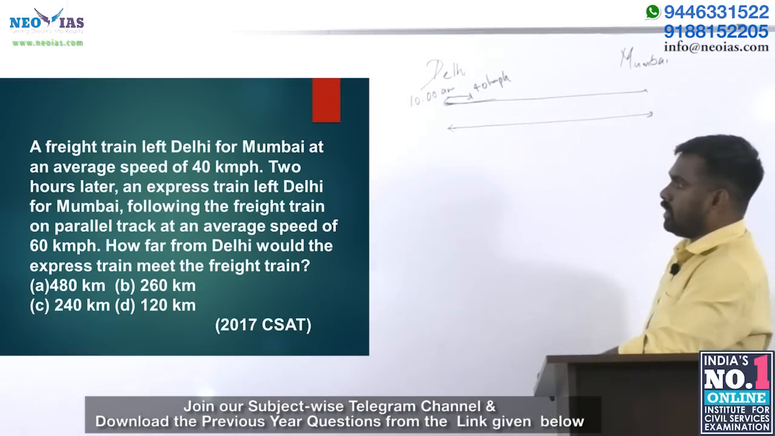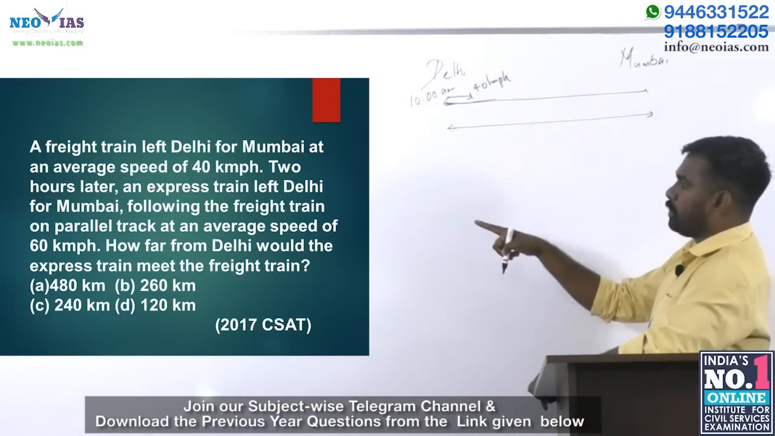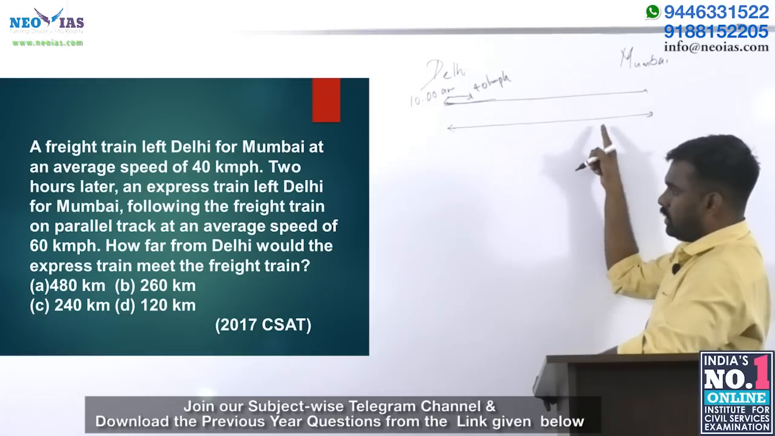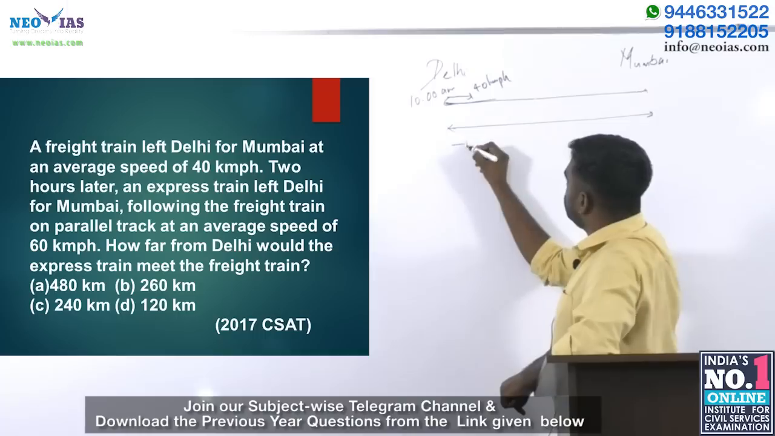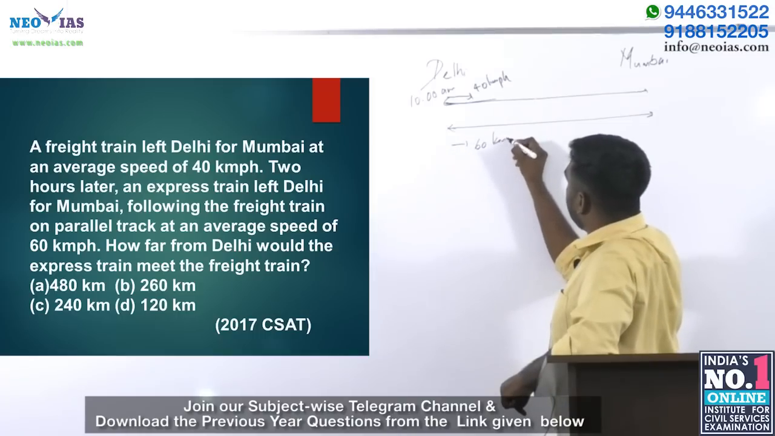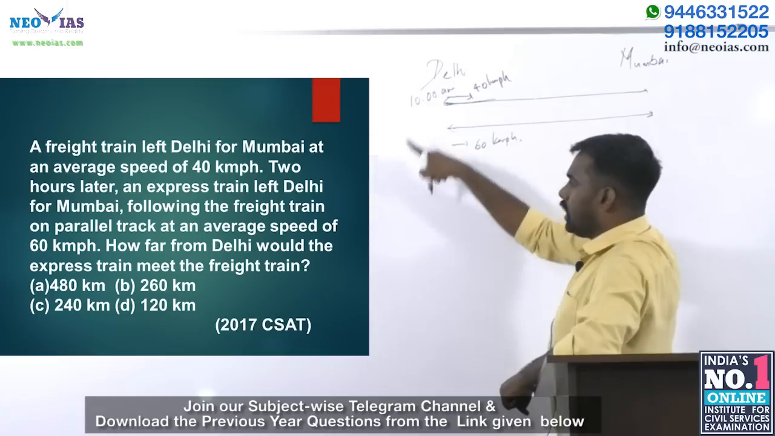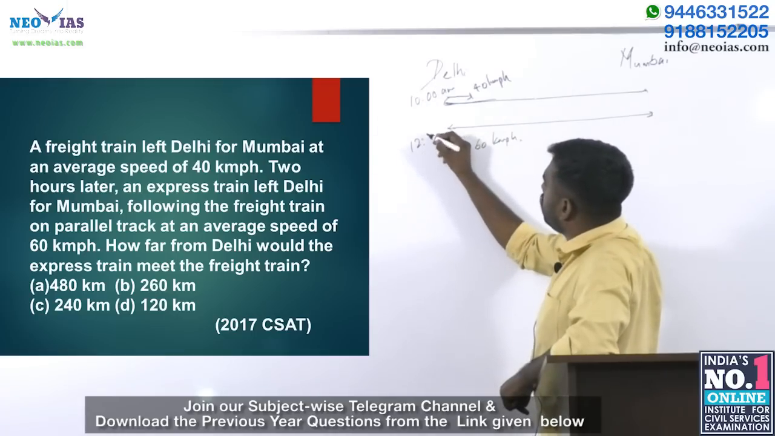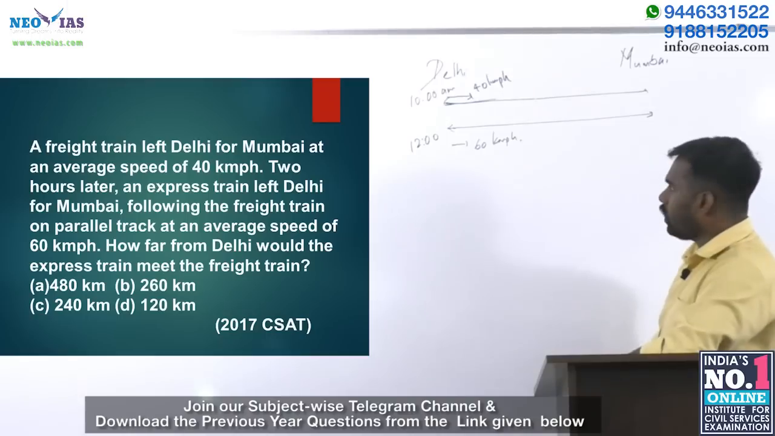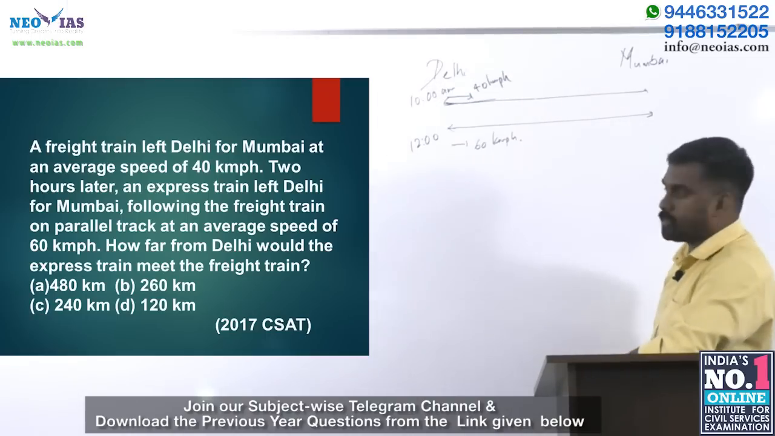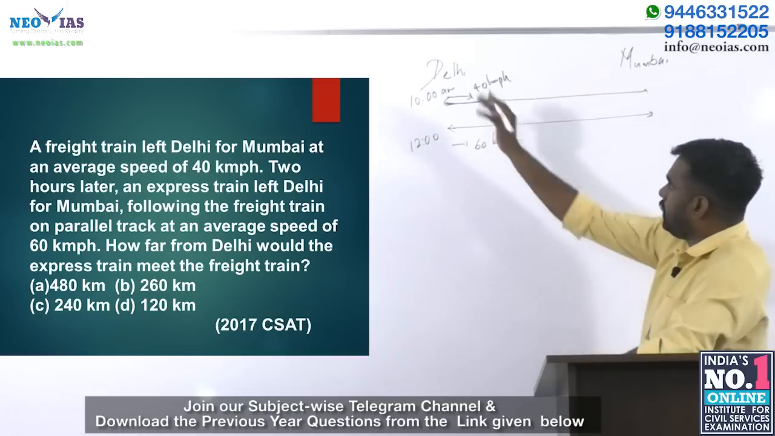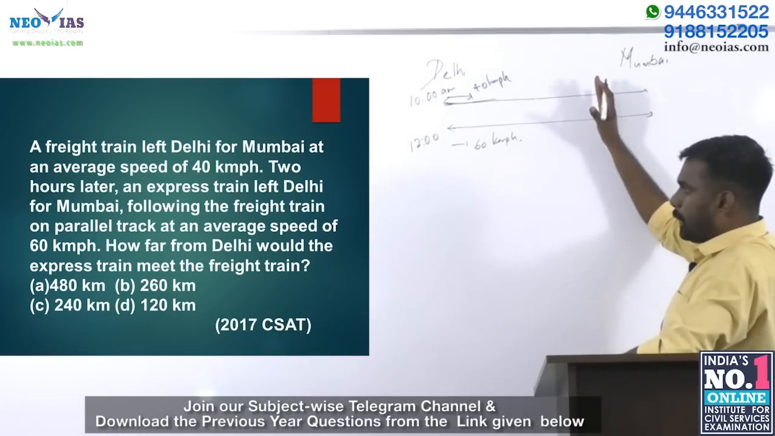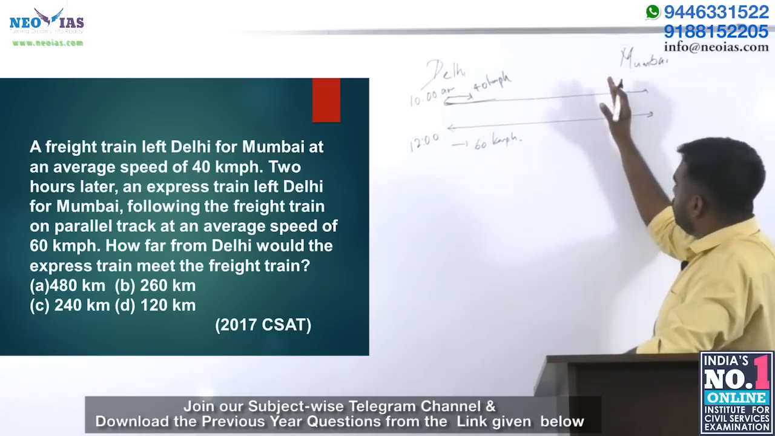Two hours later, an express train left Delhi for Mumbai, following the freight train on a parallel track at an average speed of 60 km per hour. If this is at 10 o'clock, this will be at 12 o'clock, right? A 2 hour gap is there. So, what is the question? How far from Delhi would the express train meet the freight train?